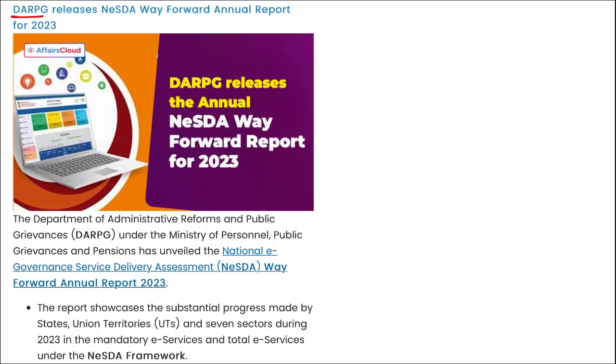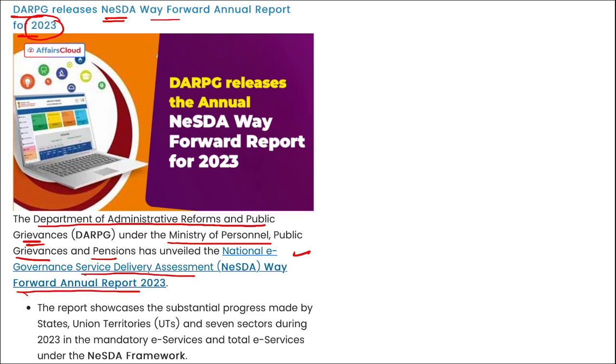Moving on, DARPG releases NESDA Way Forward Annual Report for 2023. I repeat, DARPG, that is Department of Administrative Reforms and Public Grievances, that comes under the Ministry of Personal, Public Grievance and Pensions, and they have unveiled the National Government Service Delivery Assessment Way Forward Annual Report 2023. This report showcases the substantial progress made by various states and union territories and 7 sectors during 2023 in the mandatory e-services and total e-services under NESDA framework.